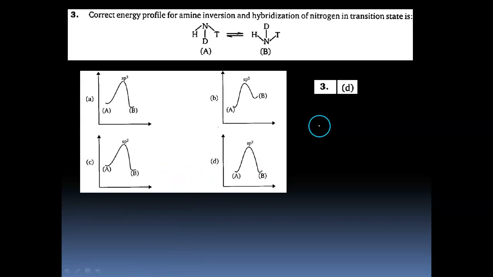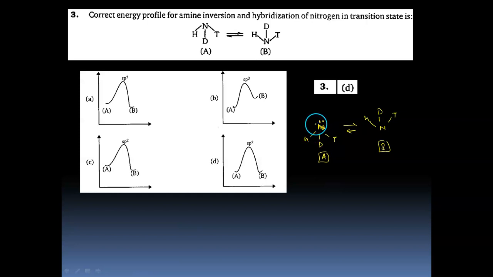So the rapid flip-flop between this and this can occur quite easily because the activation energy barrier is low, and we can see the arrangements are nearly the same, therefore potential energy has to be the same, right? And during the inversion, the lone pair actually delocalizes, and not to a certain bond, but